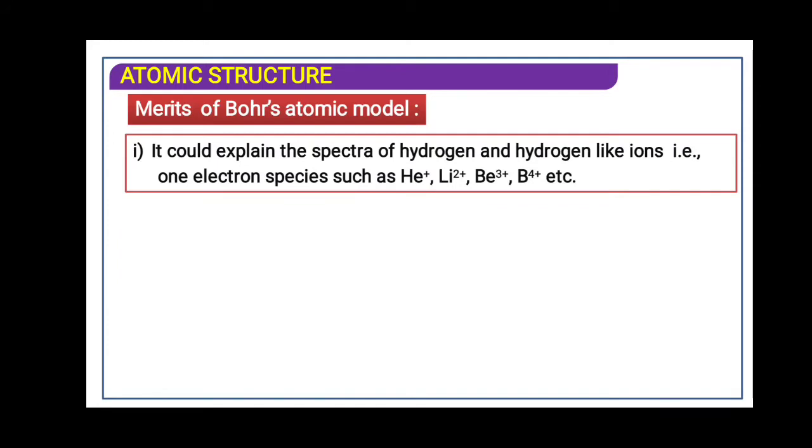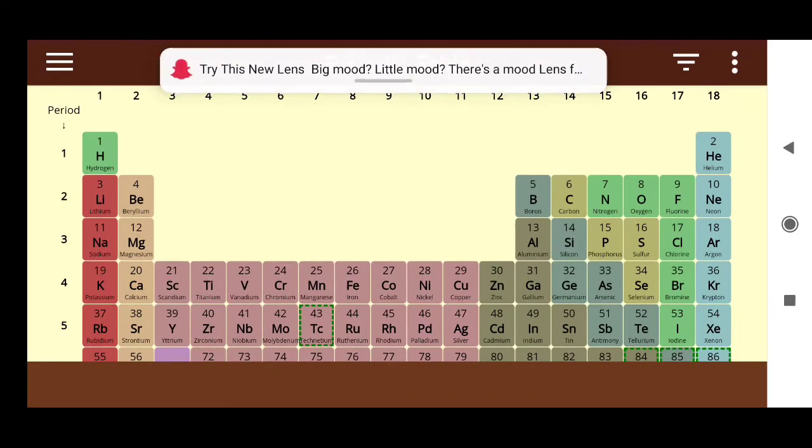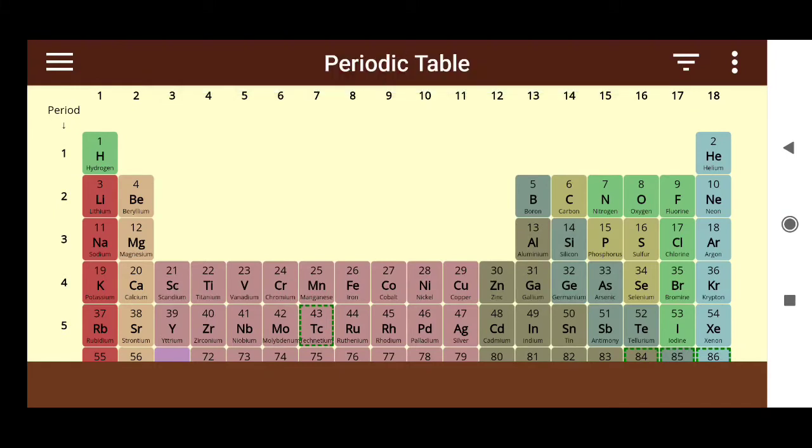What do you mean by spectra? Hydrogen or any of the atomic species, when they are heated, emits radiation. That radiation is recorded in the form of spectra, and it gives its own light, which is said to be a spectra. Every element has different spectral lines. When they absorb the radiation, they emit different types of spectral lines. So every element has a distinct spectral line.